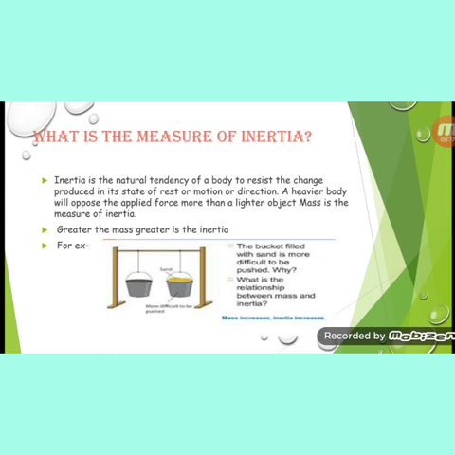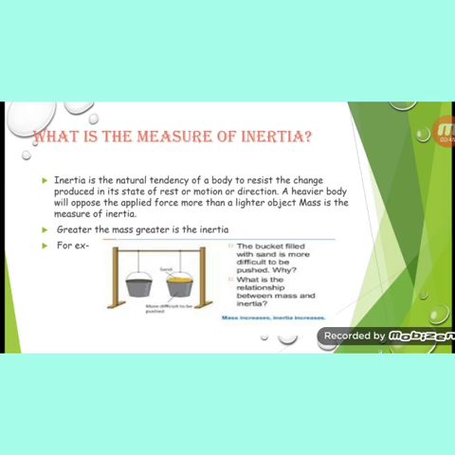That is, the body will oppose the change in the state of rest or the change in the state of motion, unless an unbalanced force acts on it. Inertia depends on the mass. Greater the mass, greater is the inertia. That is, the measure of inertia is the mass of the body. Therefore, it is difficult to push a heavy stone than a lighter stone, because the heavy stone has greater mass, therefore it will oppose more than the lighter stone.